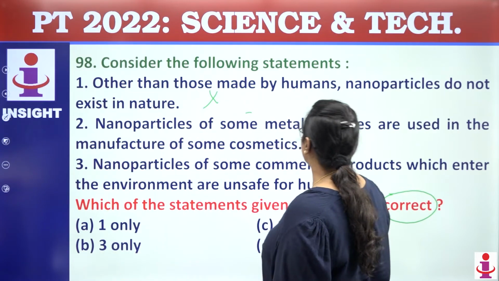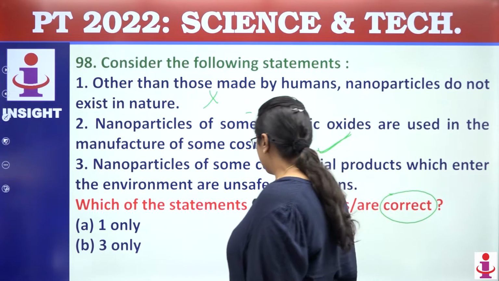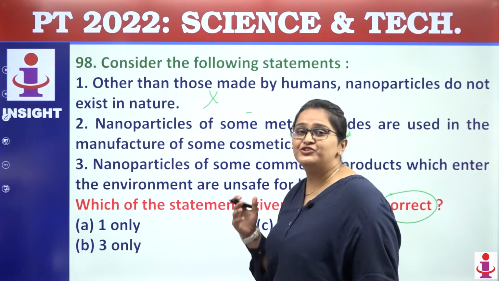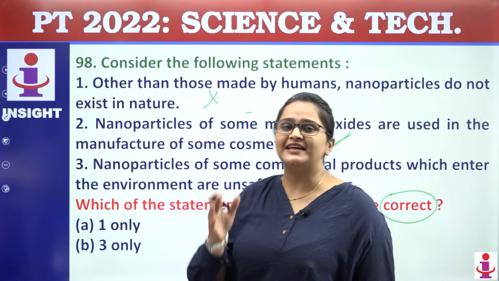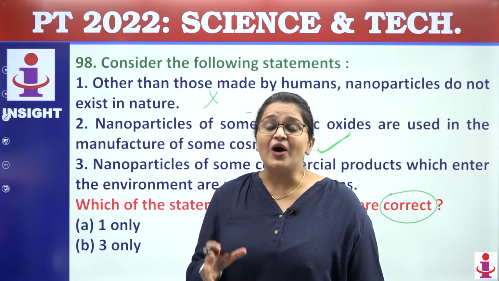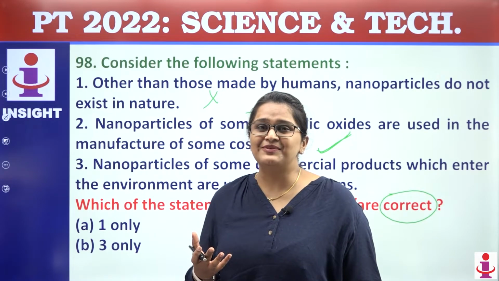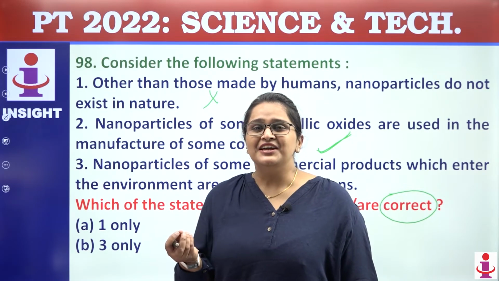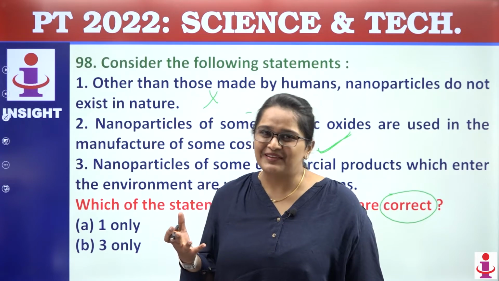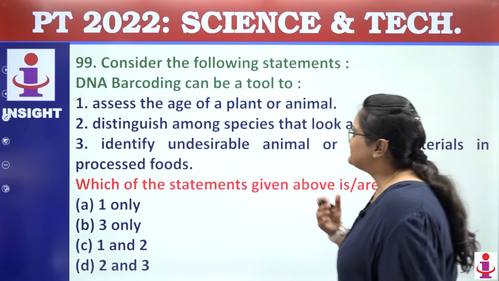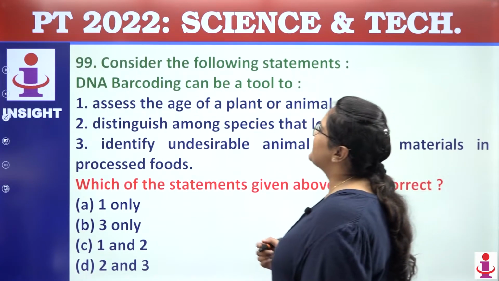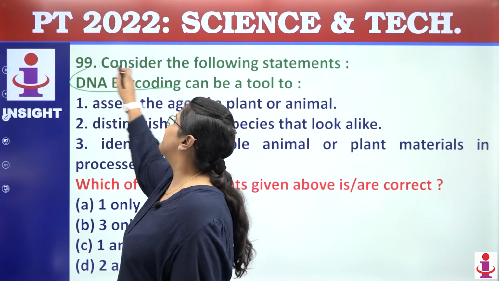So in cosmetics also we find them. So the answer will come out to be D, and my students must be knowing this fact that I have told them that a revolutionary phase will occur, that nanoparticle fairness creams will come, which will bring a revolution.